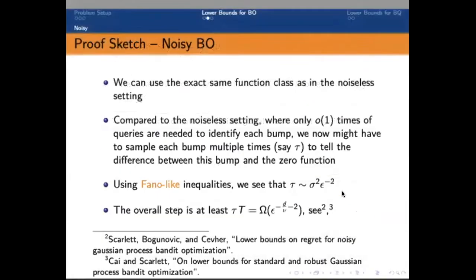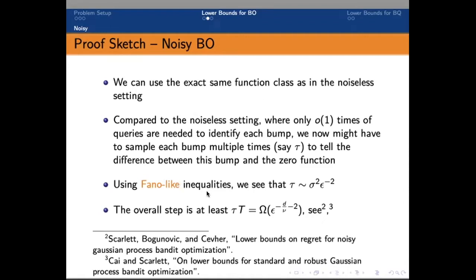With this function class and similar techniques, we can extend this result to the noisy setting. In the noiseless setting, we are free to enjoy that a single, or a constant number of, arm pulls in each region will suffice for the player to tell the difference between a bump and a zero function. However, this is not the case in the noisy setting because of noise.